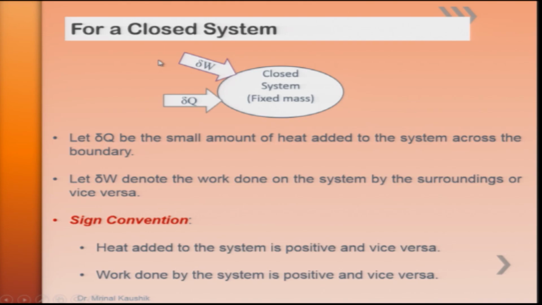Before writing the first law, one more point: we have designated del Q and del W. These represent inexact differentials.